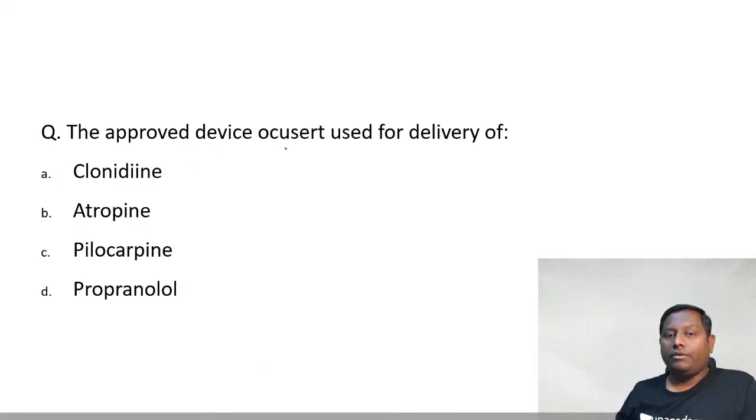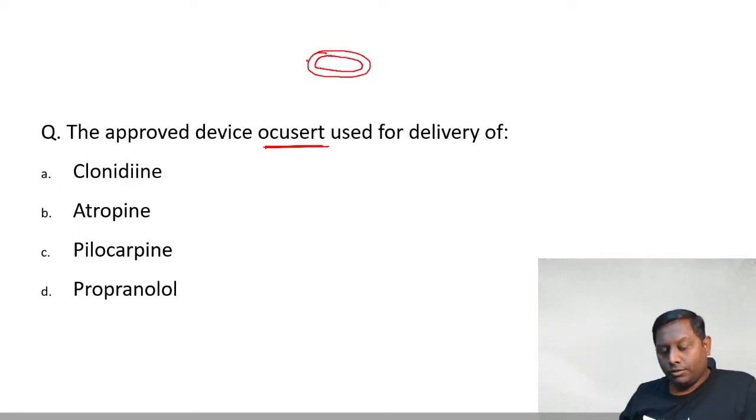The approved device Ocusert is used for the delivery of which drug? Very easy, because if you look at the Ocusert, it is in the shape of an O only. Yes, Aarti, Pranam, very good evening doctors. Go ahead please. I think this is also pretty easy, I have told you before. Clonidine, atropine, pilocarpine, propranolol. Here two I's came in by mistake. Go ahead, provide the answer. Clonidine is given via Ocusert.